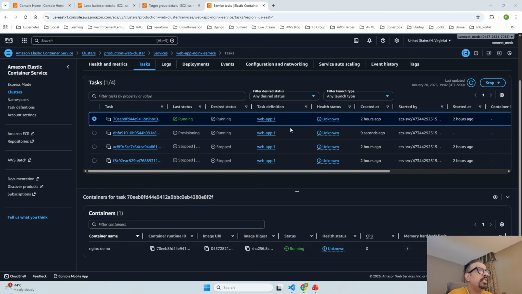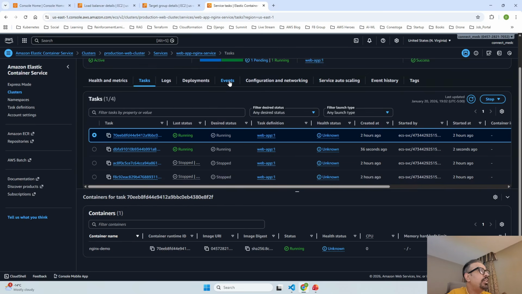Meanwhile, if I go ahead and open the task and reload this. So guys, as you can see, it took some time, but now it has started provisioning a new task. Because I only kept the desired value as 1, but now it should scale to a maximum of 2. That is the reason you can see it has started provisioning now. So now this is running. It has scaled from 1 to 2 just 2 seconds before.